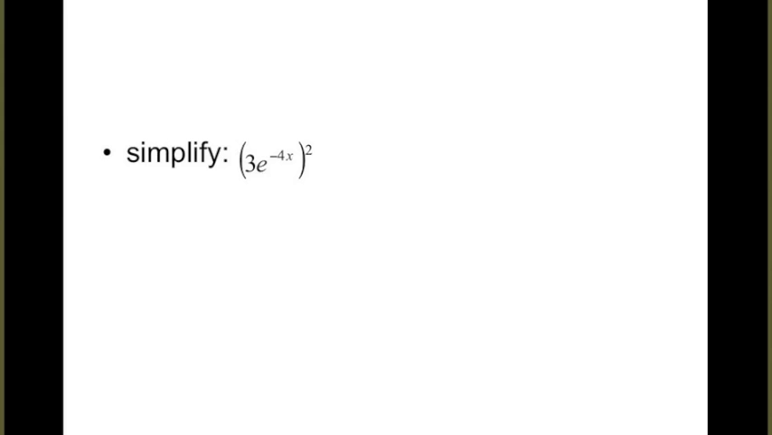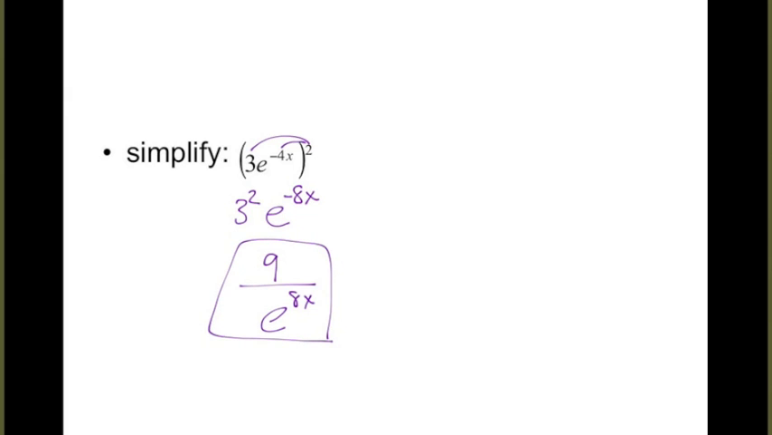What do we do with a power outside of parentheses? We need to give it to everything inside. Everything inside of here needs to be squared. So 3 squared. And then what do we do with a power to a power? Multiply them. So that's going to be e to the negative 8x. What is 3 squared? 9. And what do we do with negative exponents? That's going to give you a hint, right? We're going to put them onto the bottom of a fraction.